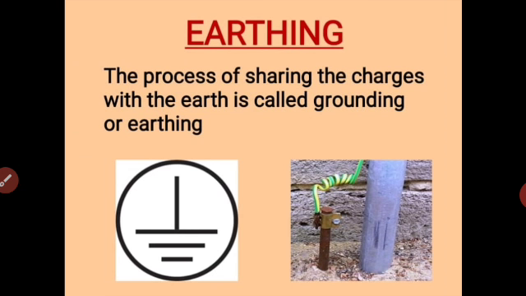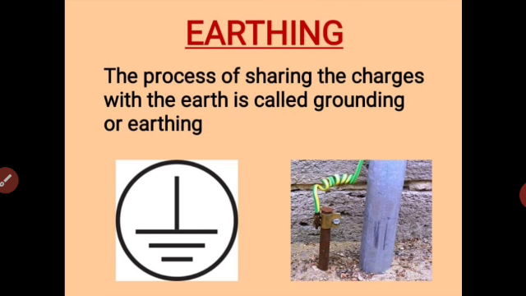Beside is a practical example where household supplies are grounded. Here we can see an electric pole which is blue in color, a cylindrical electric pole, and the ground connection is given by inserting a conducting rod into the earth. The green colored wire is the connection between the earth rod and the electric pole. If by chance excess current comes on the electric pole, any person standing will not get a shock because the grounding is provided.